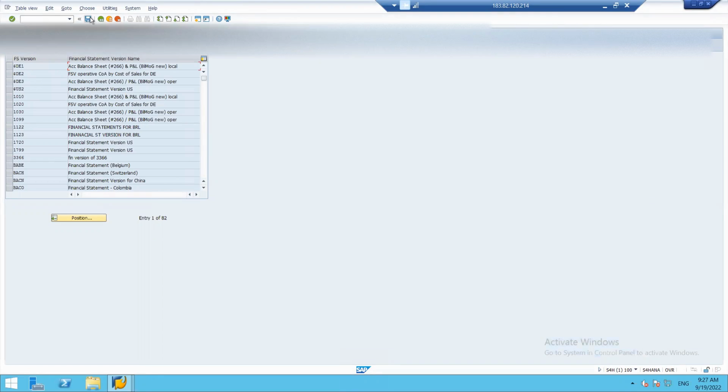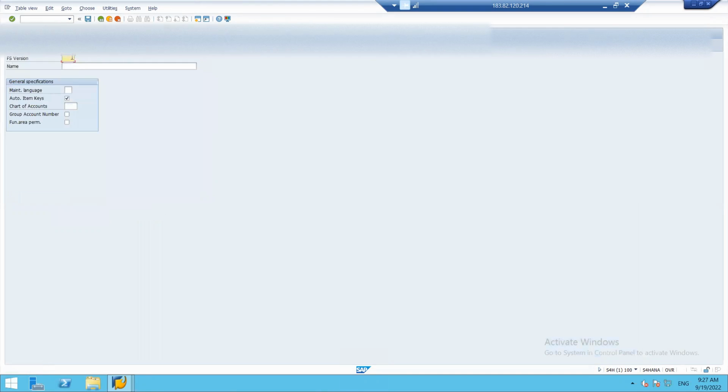I will show you by defining only Indian accounting standards. So a new entry. Let's create a version FI02, financial statement version for FIFA. Language be English. Chart of account, we have already assigned a chart of account key, that is FI02, chart of account for FIFA. Parameters, we will just save it.